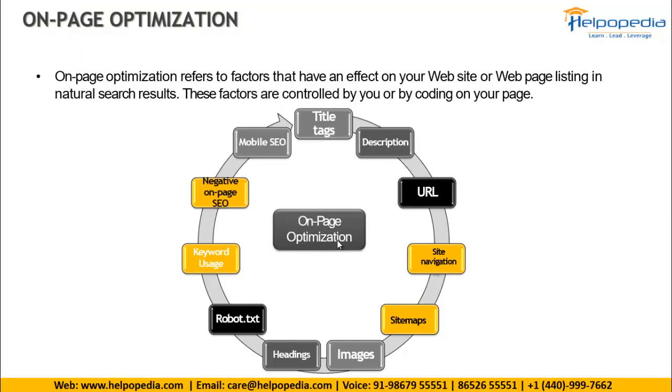The bot will come, it will first go to the robot.txt file, and there it will get to know which are the directories that I need to take, which are the directories which I don't need to take, and then it will search for the XML file, that is the sitemap file, and then it will go to that particular file, and then it will collect all the data from the links which are present in the website, and then it will store it in Google's database. And when people search with the keywords which match my website, then my website will come up. So this is how the whole process works.